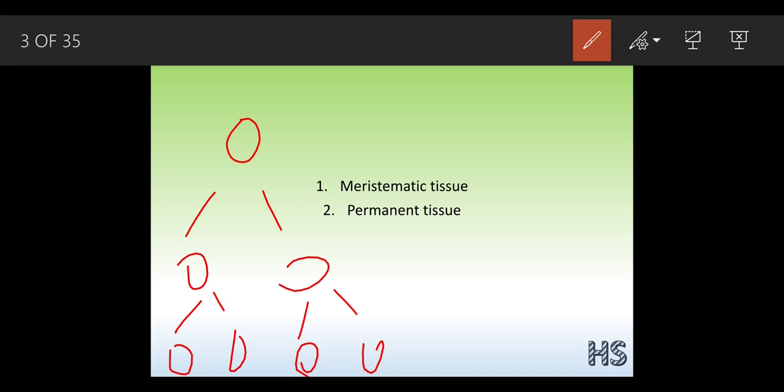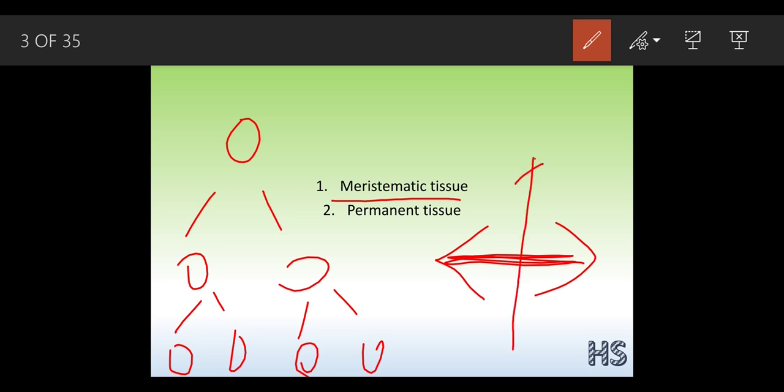If the plant has to increase in diameter, that is sideways, in a horizontal way, then the meristematic tissue is responsible. If a plant has to grow with an upward shoot and a downward root system, then these meristematic tissues help it grow in the horizontal way and at the same time in a vertical way.